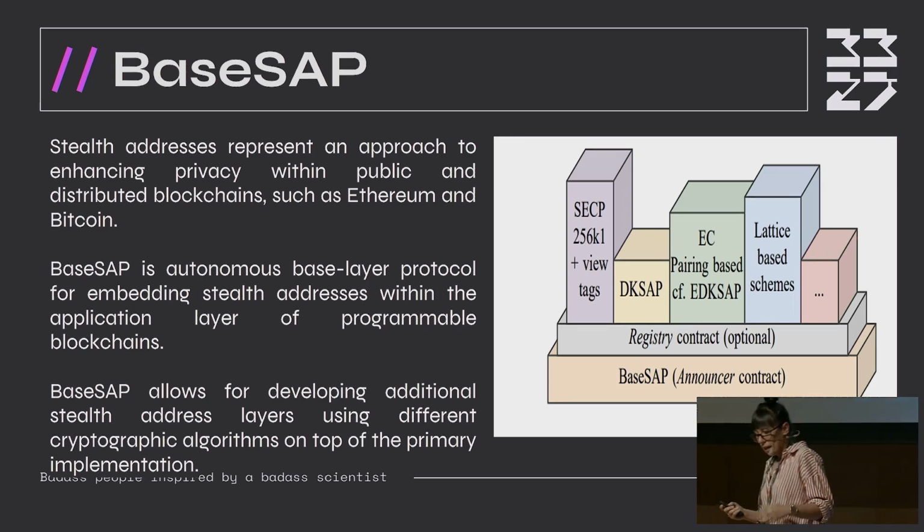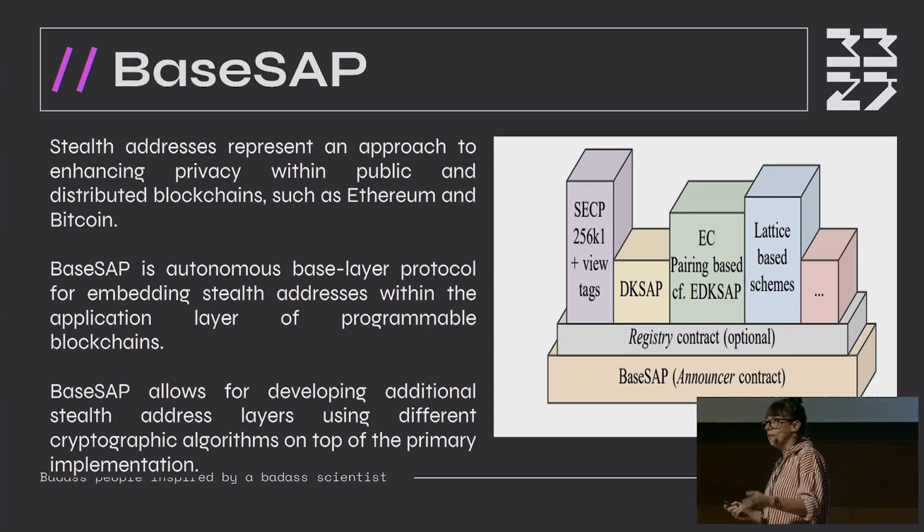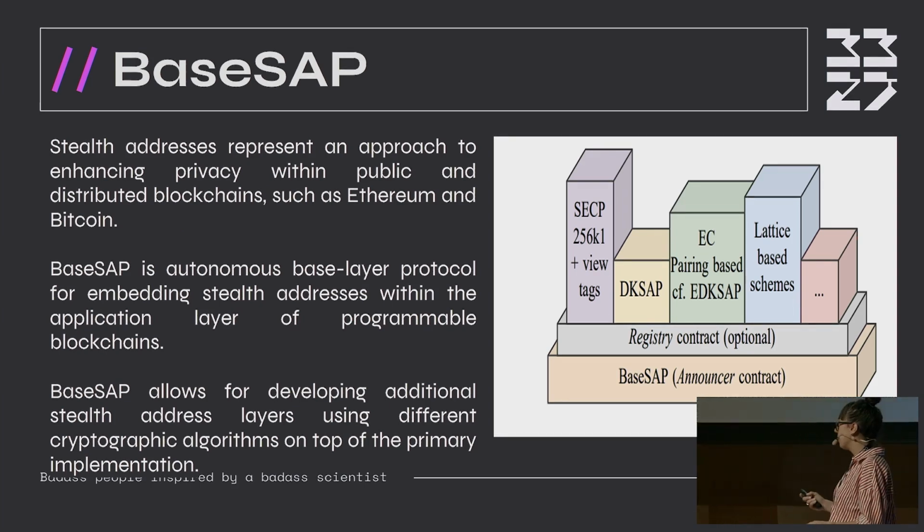Well, we read the paper, base stealth address protocol. The authors of the paper are Vitalik, Tony, and others. And they already implemented this. So they use the dual key stealth address protocol. So they use the Diffie-Hellman approach, okay? They implement these contracts, they use this elliptic curve, and they use view tag.